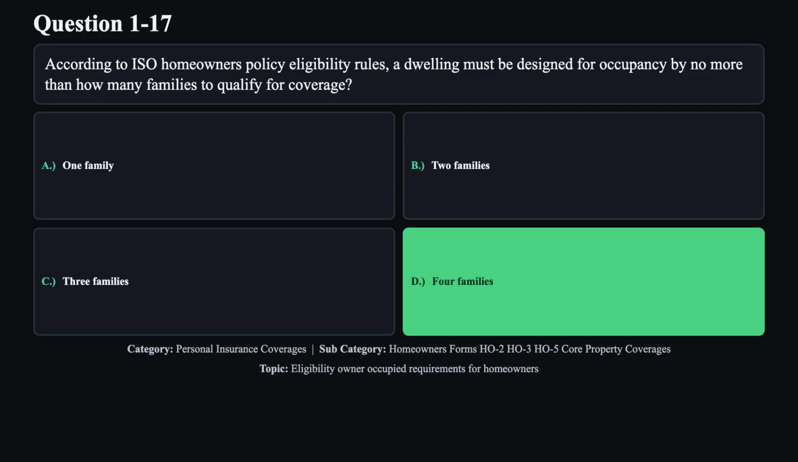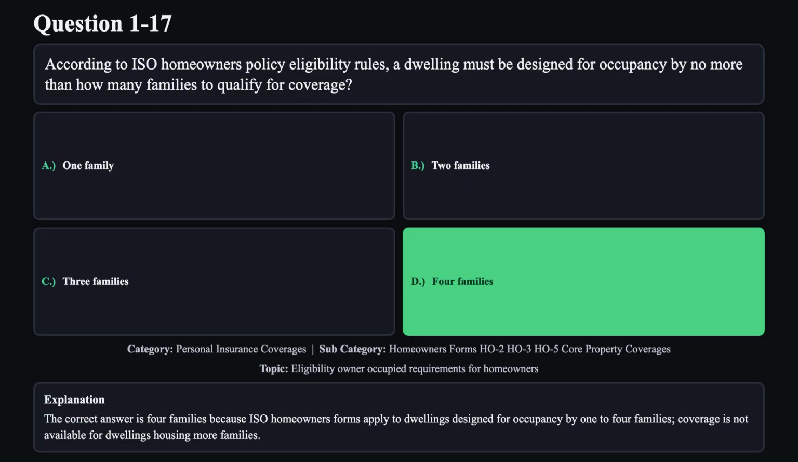The correct answer is D. The correct answer is 4 families because ISO homeowners forms apply to dwellings designed for occupancy by 1 to 4 families. Coverage is not available for dwellings housing more families.